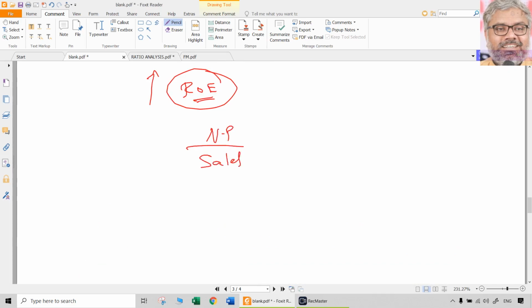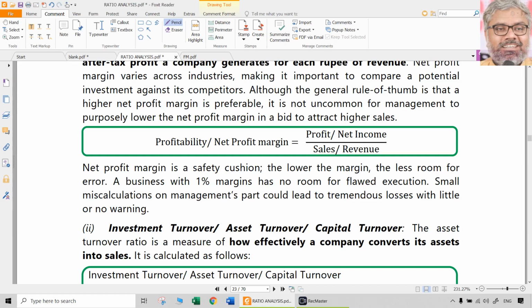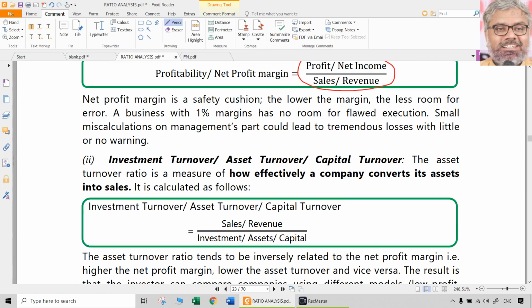Forget about 100 because we are talking about the concept here, not computation or any expression. So net profit divided by sales will give the profitability of the organization, that is the net profit margin. If it is high, definitely return on equity also will be high. That is one of the components, profit divided by sales.